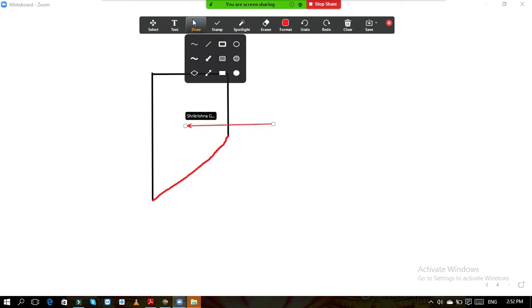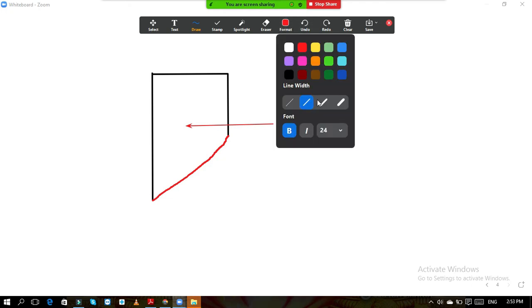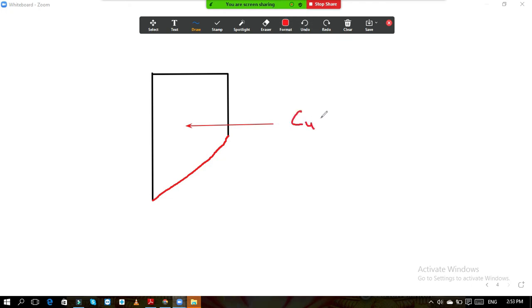This compressive force, its value Cu is equal to how much? Its value is 0.36 FCK, this is the stress, and area is B into XU. Here the maximum stress is 0.446 FCK.